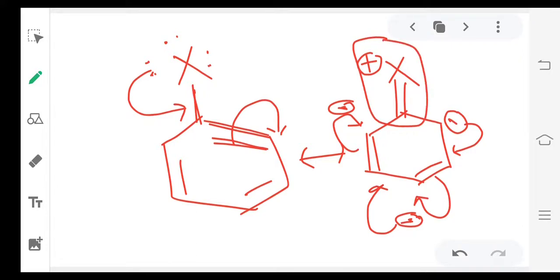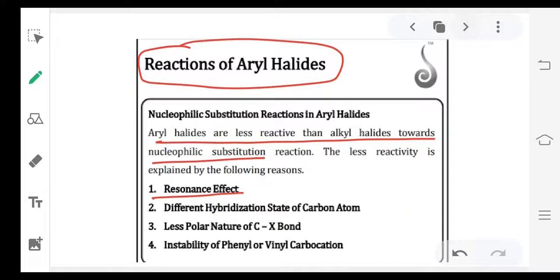See, breaking of a single bond is easy, but breaking of a double bond is difficult. So due to resonance, what is happening? A partial double bond is forming between halogen and carbon. Due to formation of the partial double bond, breaking of the carbon-halogen bond is difficult. That's why nucleophilic substitution is difficult. All these things are because of resonance. So the first factor is the resonance effect.